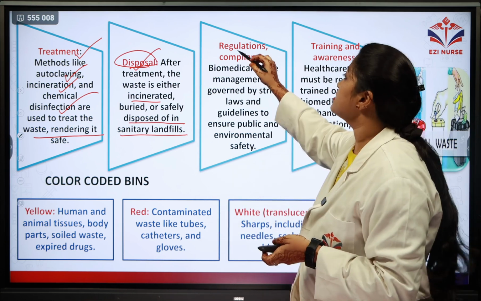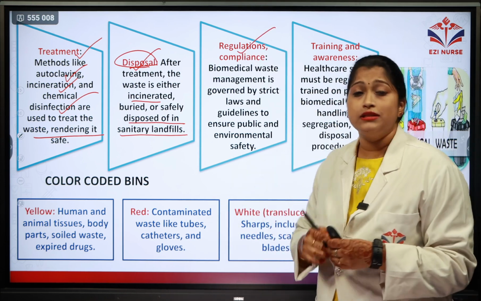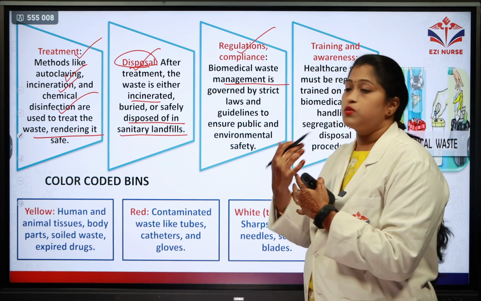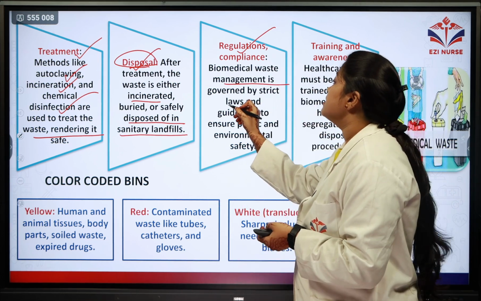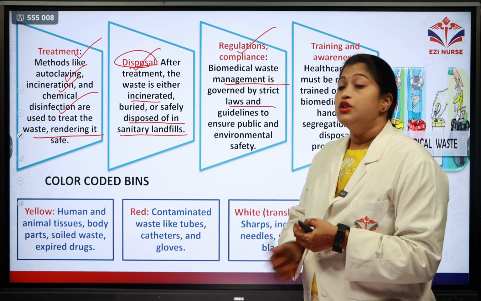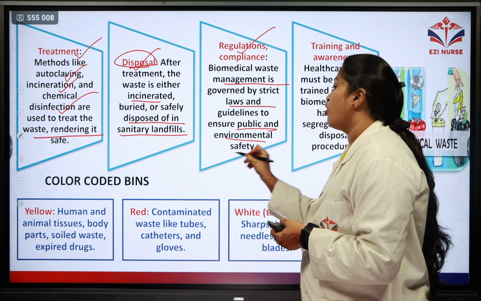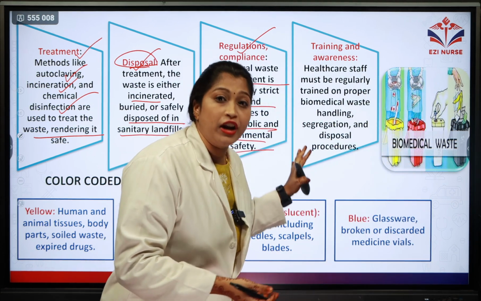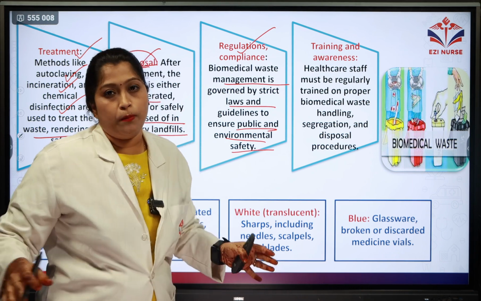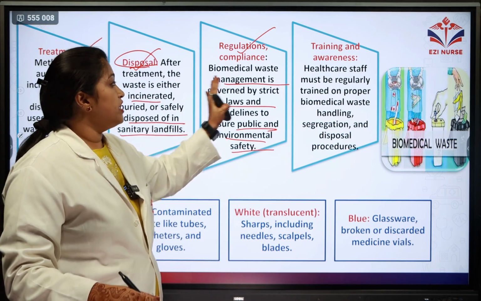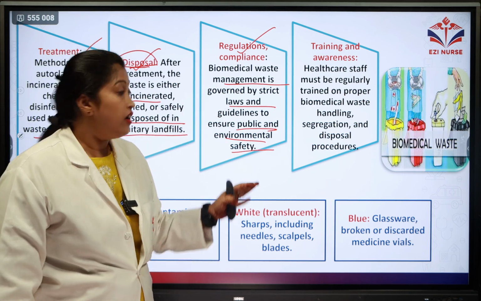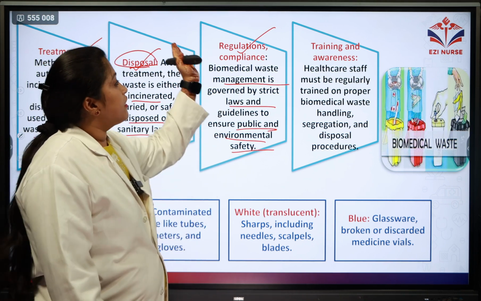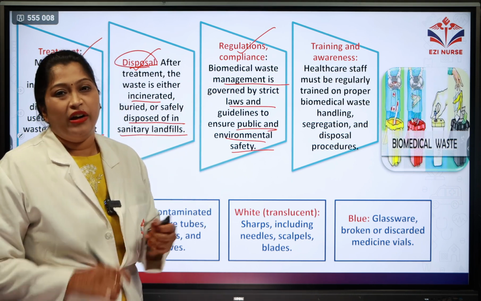And the next step is regulations and compliance. This is a very important step. Biomedical waste management is usually governed by strict laws and guidelines, ensuring public and environmental safety. Wherever there are residential areas, this kind of treatment and disposal is not possible. So they manage it in a proper, safe manner. Strict laws and guidelines are maintained for the regulation and compliance of this biomedical waste.